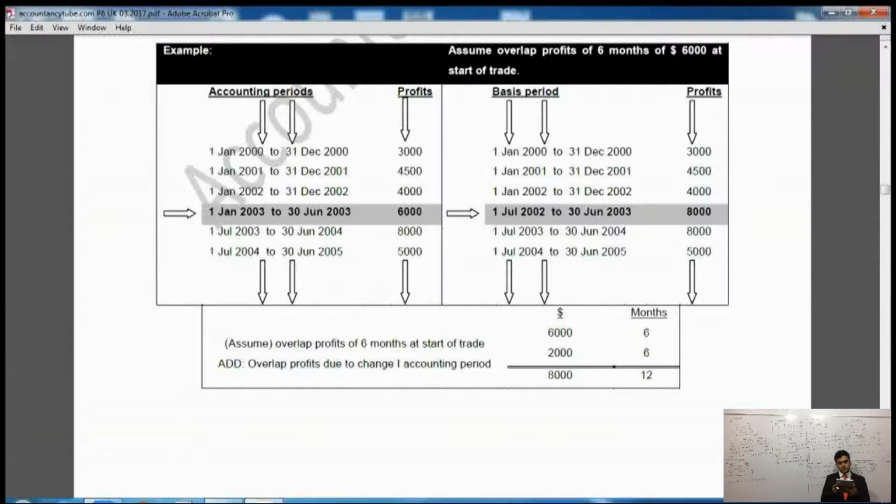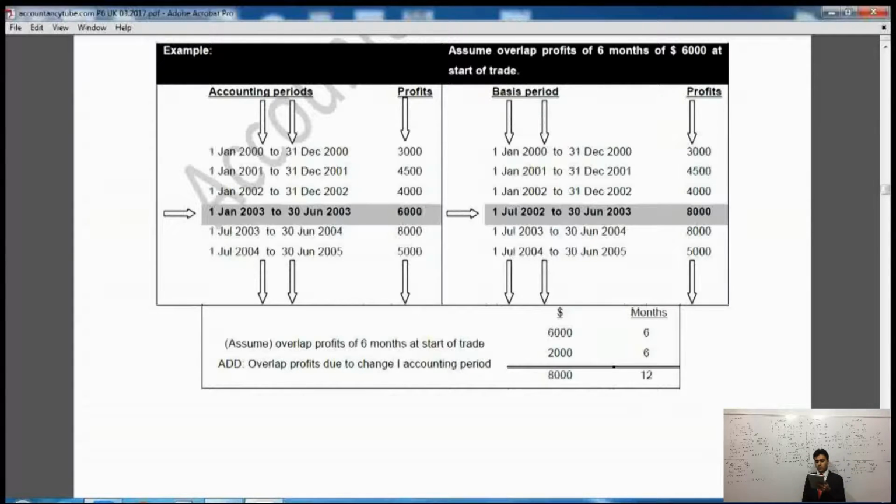Now, if you see the basis period area, it says from 1st of July 2002 to 30th of June 2003, 8,000 pounds. Now, this 8,000 is given because the 6,000 pounds was a normal profit, and we have added 2,000 pounds into it. Why have we added 2,000 pounds? Because if you look at the above area, out of the shaded area, the profit was 4,000 pounds for 12 months. If you take the profit of six months, it will be 2,000 pounds. That's why it is added, because 6 months worth of profit is being taxed twice, right? It is being taxed twice.